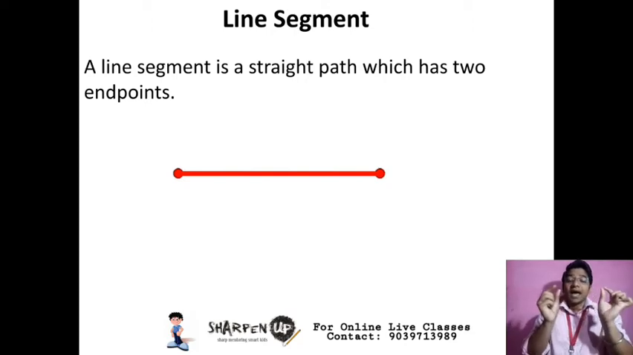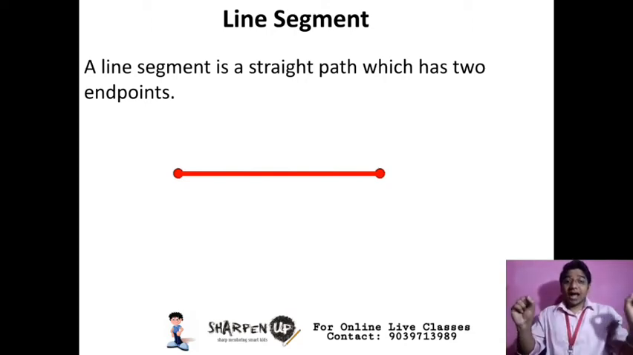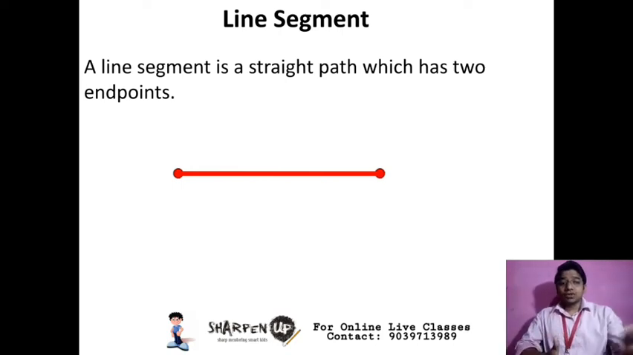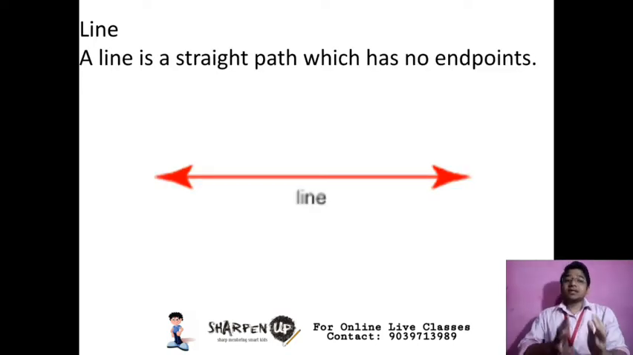But if I extend these 2 endpoints endlessly in either direction, then it makes a line. So what is a line? A line is a straight path which has no endpoints. That means we cannot measure it.